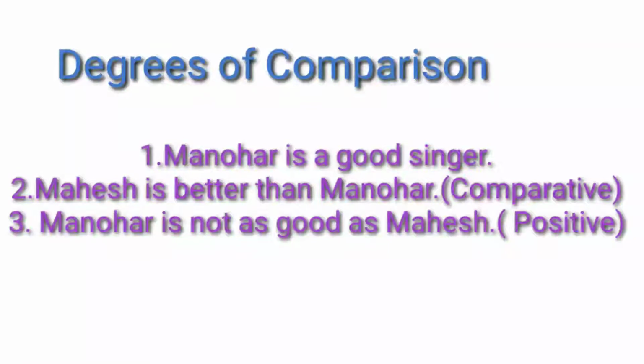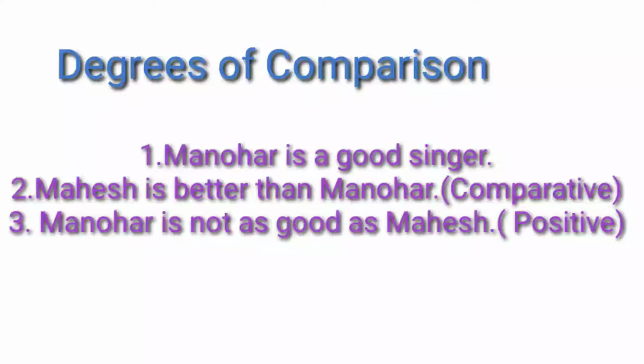So that sentence is said to be in the comparative degree. Here the adjective is good. In the case of some adjectives, we have different comparative and superlative forms. Here good, better, best are the positive, comparative and superlative adjectives. The comparative adjective of good is better, and a comparative adjective is always followed by the word than. So, Mahesh is better than Manohar.